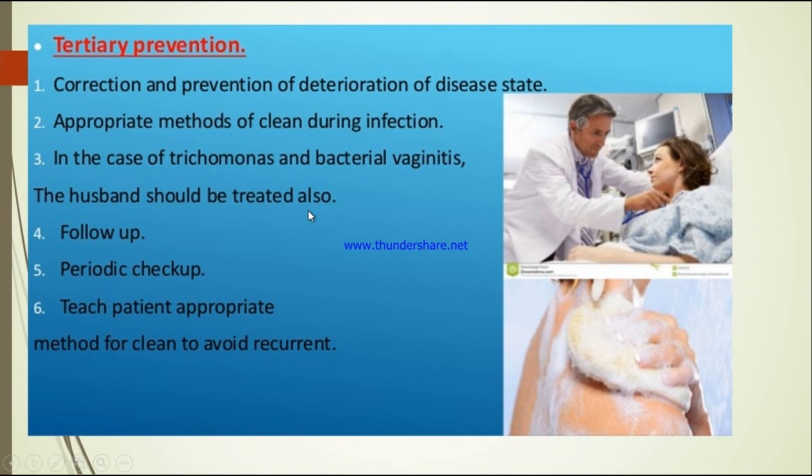Not only the female should be treated, but if she has sexual contact with her husband, then the husband should be treated too, because of him the female is having infection. Then there should be follow-up after the doctor's visit. Then periodic checkup should be there. We should teach the patient the appropriate method for cleaning the perineal or personal hygiene, and to avoid any recurrent infection. So these are the tertiary prevention.